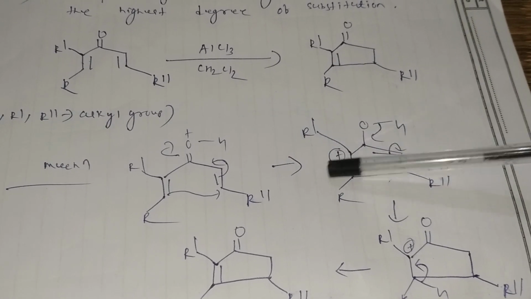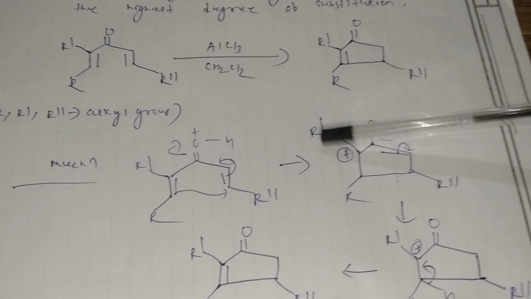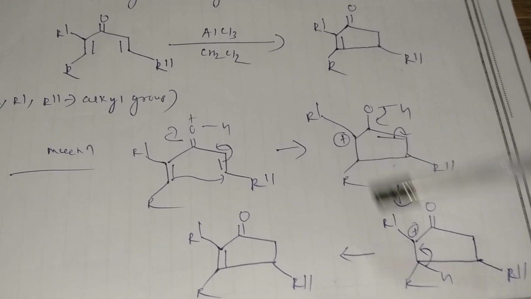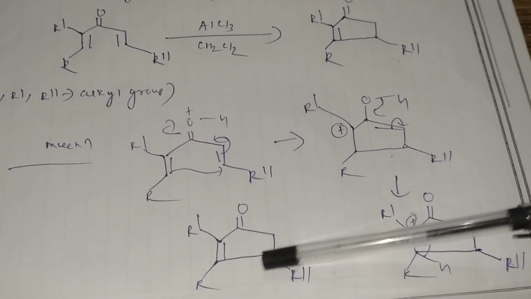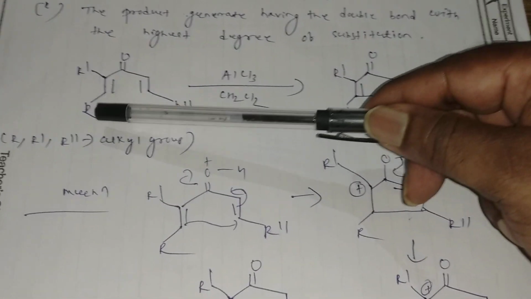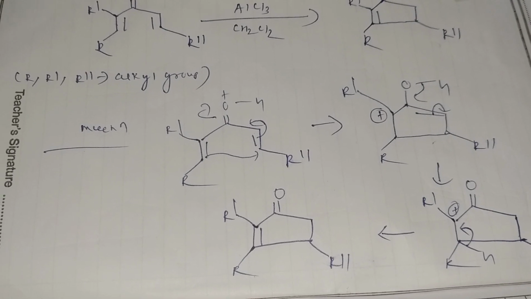That carbocation can be stabilized by the alkyl group. So the positive charge will form on the left side, then elimination takes place and the double bond will be formed on the side that is more substituted. That means the degree of substitution is more. That is a very important thing.